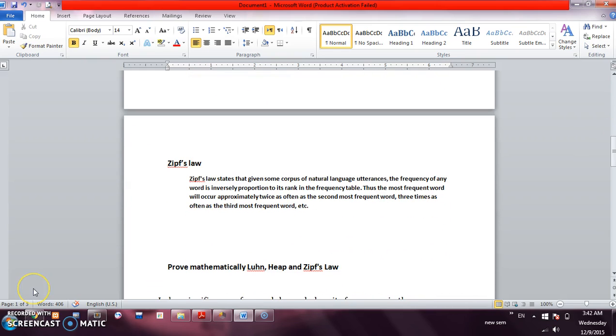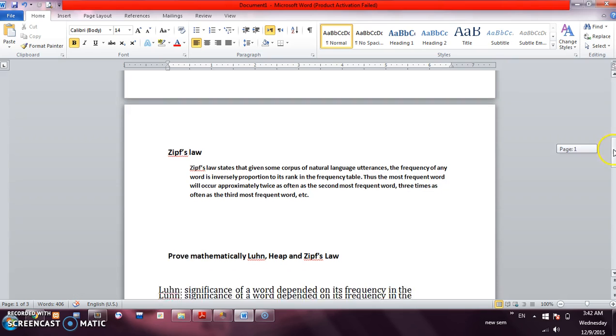Zipf's law states that given some corpus of natural language utterances, the frequency of any word is inversely proportional to its rank in the frequency table. Thus the most frequent word will occur approximately twice as often as the second most frequent word, three times as often as the third most frequent word, etc.